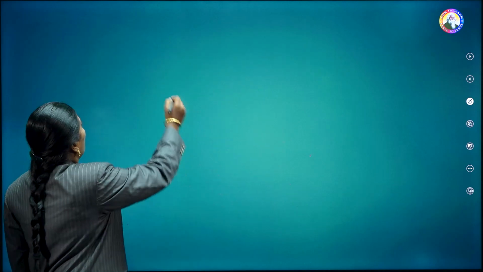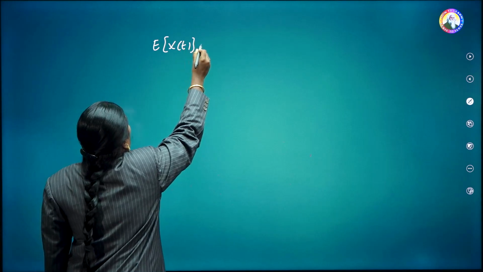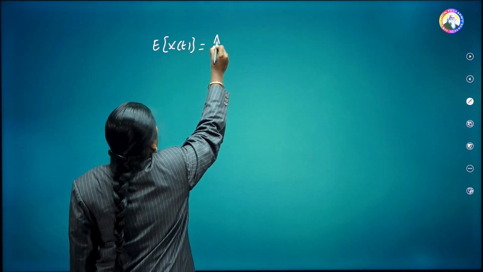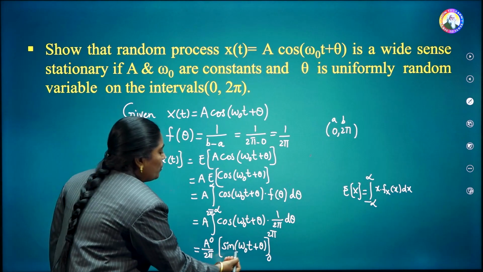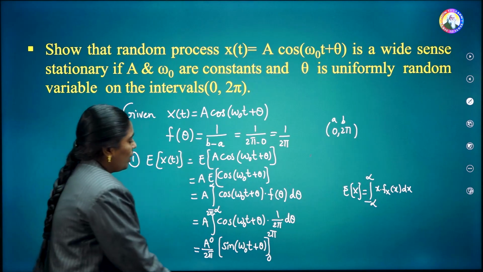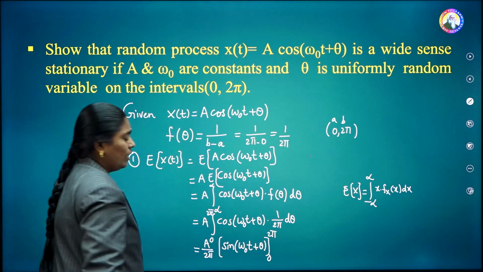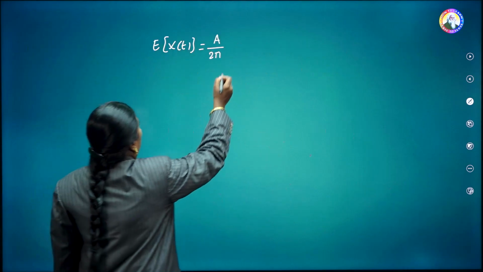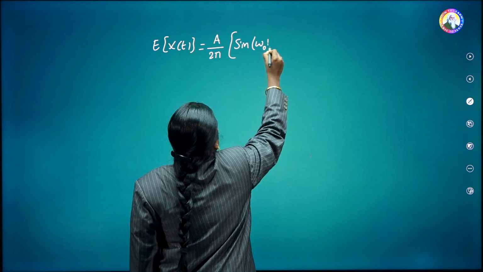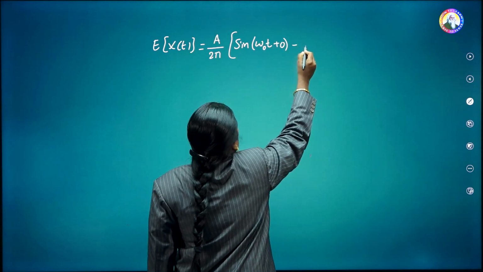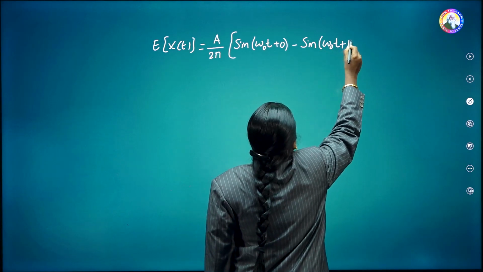Therefore, E of x of t is equal to, in the previous step we have the constant A by 2 pi, and we have sin of omega naught t plus theta here. Applying the limits from 0 to 2 pi, instead of theta we substitute the limits, so you can write this as sin of omega naught t plus 0 minus sin of omega naught t plus pi.